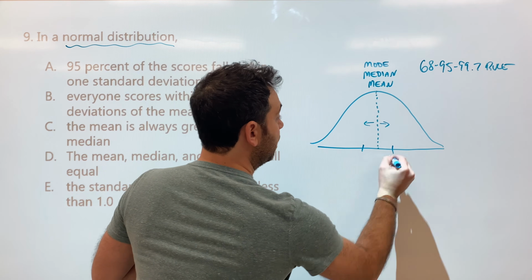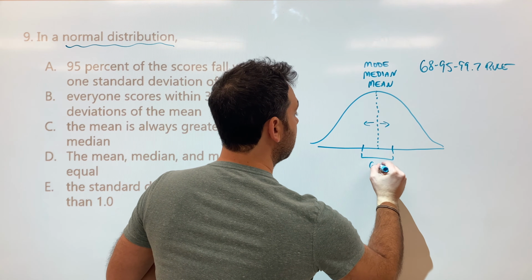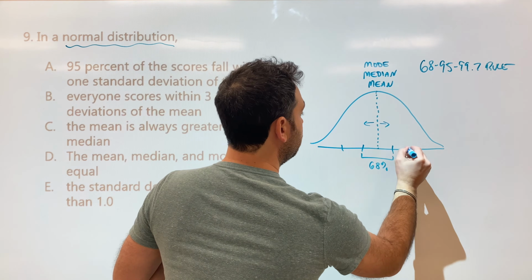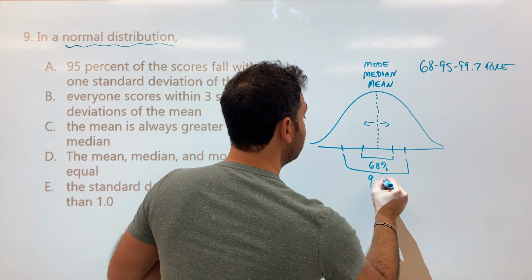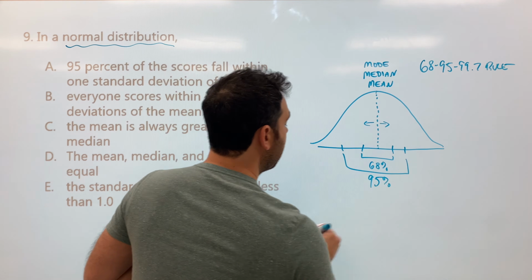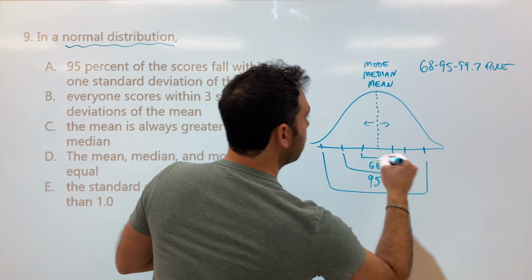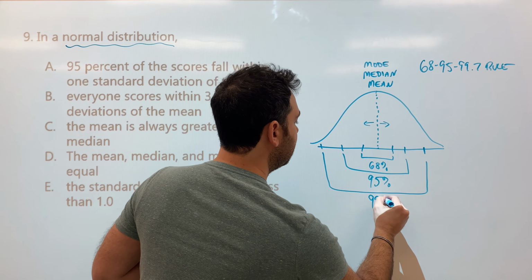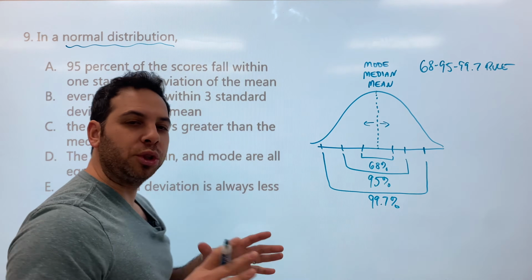One standard deviation, which is both sides, roughly 68% of the scores are within one standard deviation, okay? 2 standard deviations is roughly 95% of scores. And within 3 standard deviations, we got big here, almost all the scores will fall within 3 standard deviations. Not all, but most, 99.7%, okay? So this is our normal distribution curve.